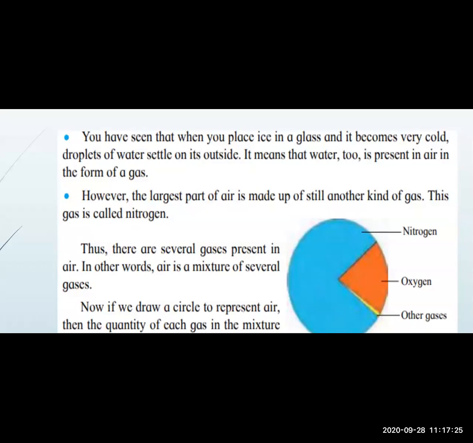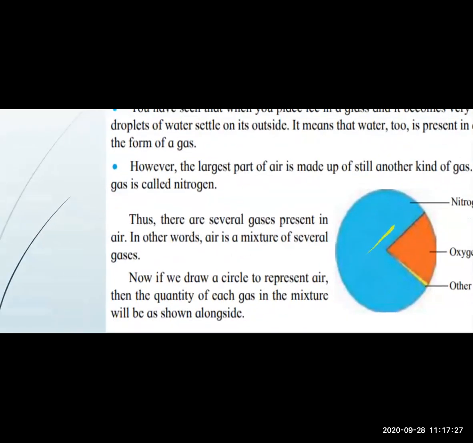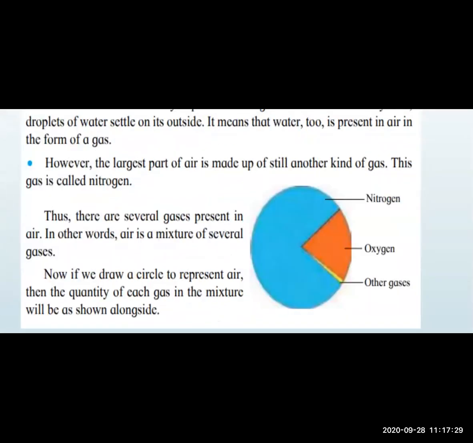Can you see this picture, children? नाइट्रोजन पूरा भरा पड़ा है और ऑक्सीजन कितना है यहाँ पर? So less oxygen is there. Okay. Thus there are several gases present in air. In other words, air is a mixture of several gases. Air means kya? A mixture of several gases. What is air? Simple and sober answer: air is a mixture of several gases. I am telling you again and again.